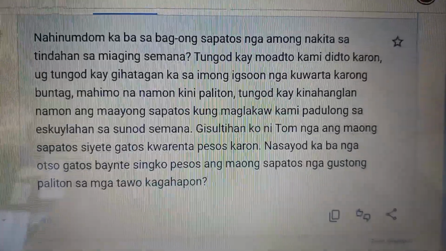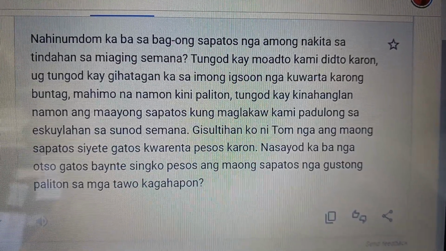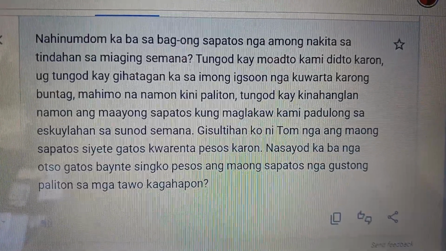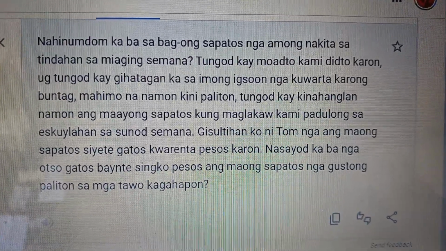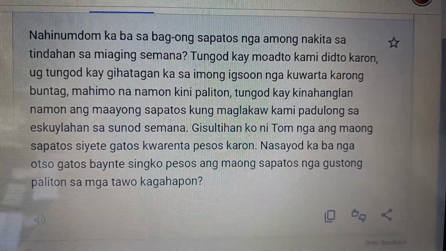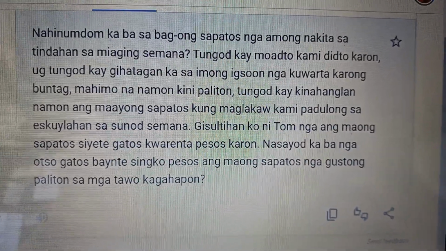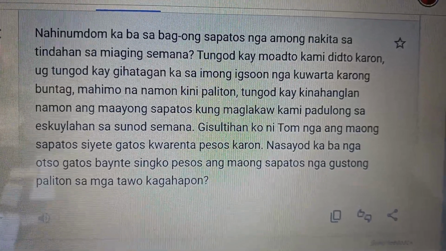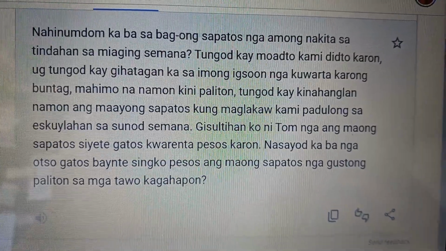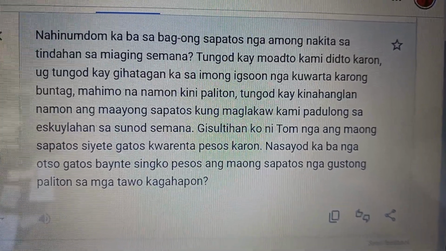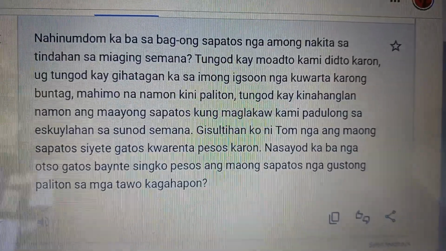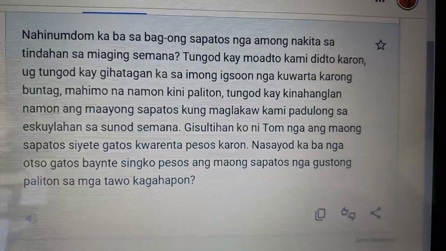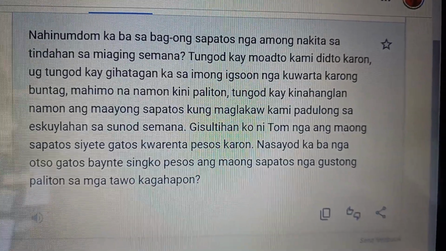We already established it's gonna be we as nato. Tungod kay kinahanglan natong, what do we need? Good shoes. We're talking about sapatos and the ang, so we're focusing on those shoes. Good, maayo nga. Maayo nga is contracted to maayong sapatos. Tungod kay kinahanglan natong ang maayong sapatos.